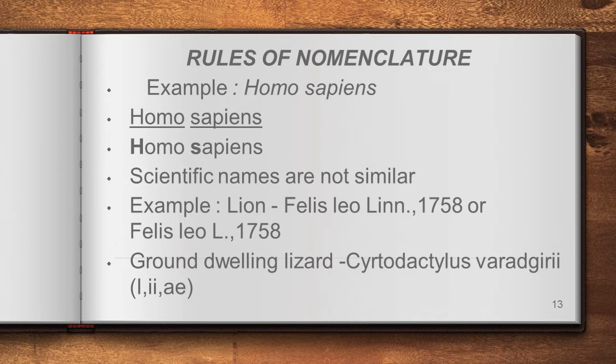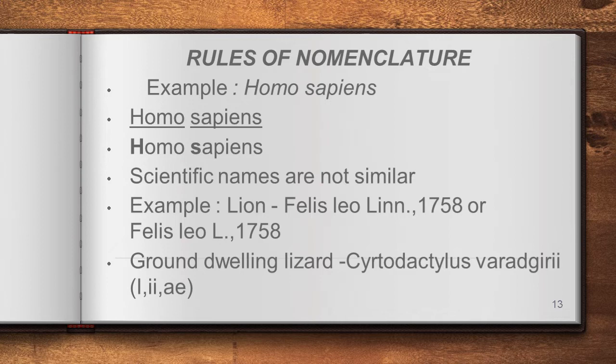So after the species name, we cannot give the full name, Carolus Linnaeus, along with the year. That's why they write it in short form: Felis leo Linn., followed by the year 1758. Do you get me? Actually, this name for the lion was first published by Carolus Linnaeus. That's why his name is included after the species name, but in short form.